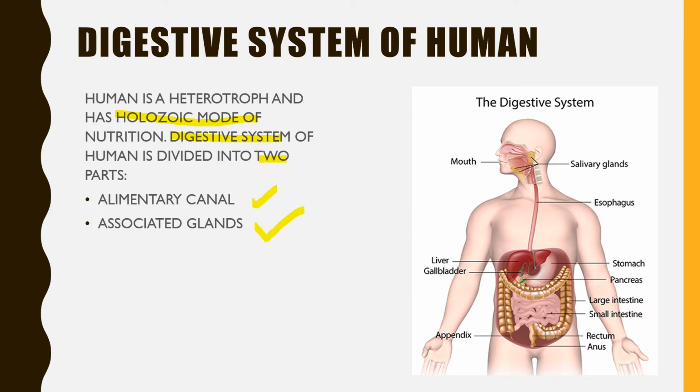As you can see in the picture, this is the alimentary canal we are going to talk about, and then you can see that there is a liver attached with it, there is the pancreas and a small intestine, large intestine, rectum, anus, stomach. And yes, salivary glands also. They are the associated glands in our digestive system which help in digestion.